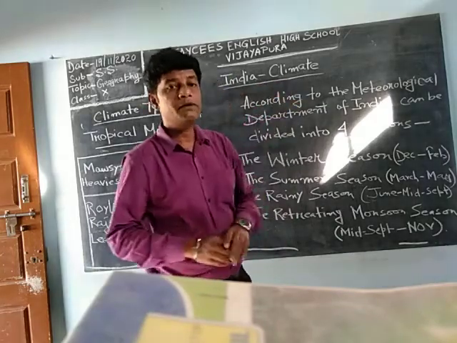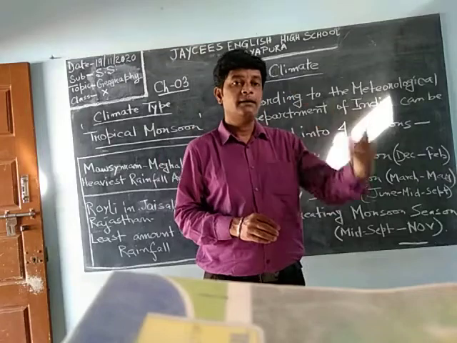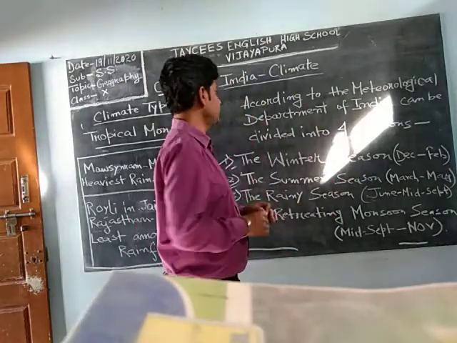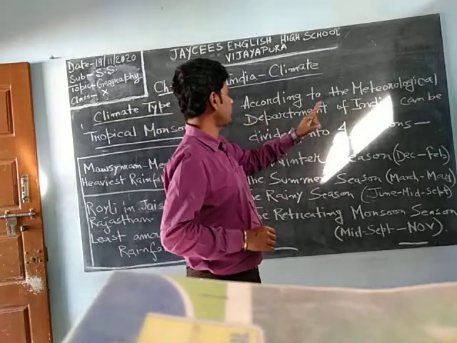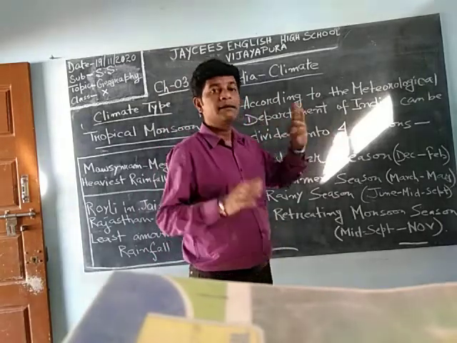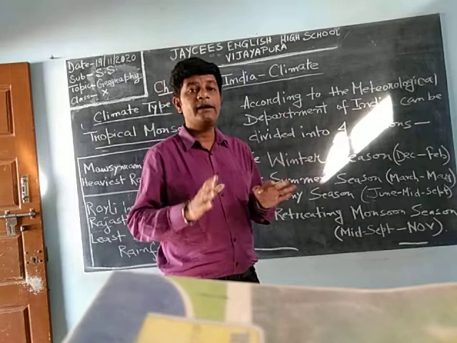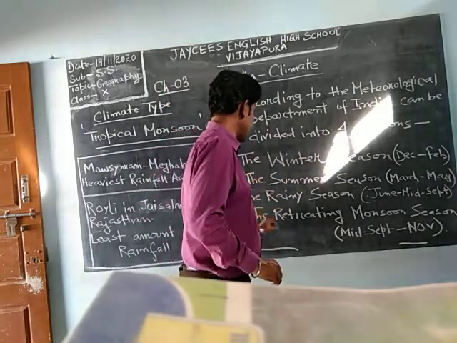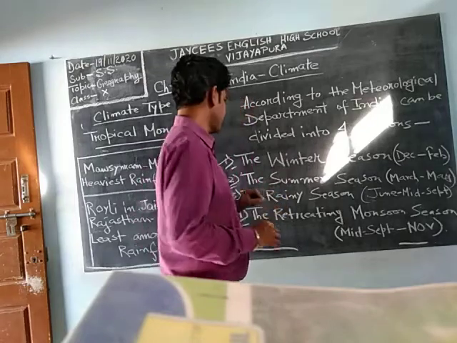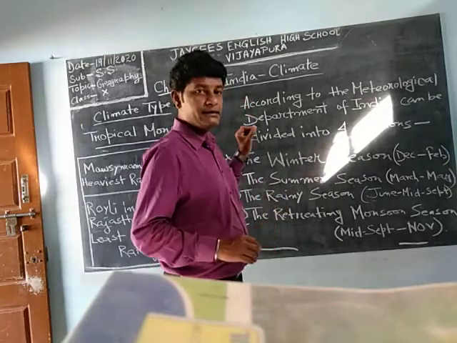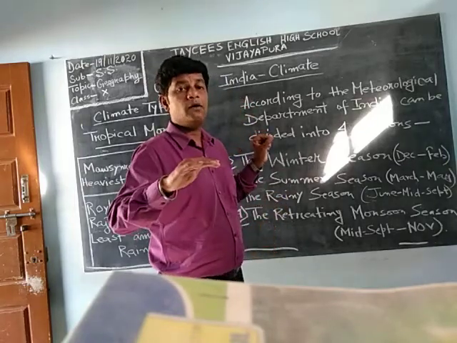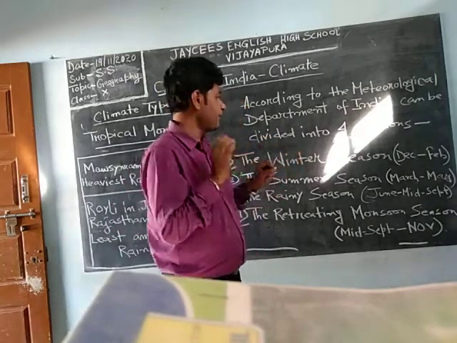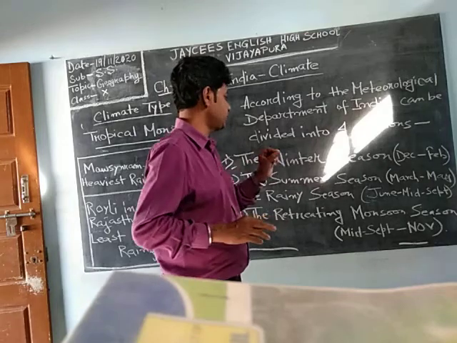This is the continuation of that session only. In that video, we have gone through this, that as per the Meteorological Department of India, the seasons of India can be divided into 4 parts, and that is the winter, summer, rainy and retreating monsoon season. We have gone through the winter season. I have described to you that the winter season is December to February. Everything we have done for the summer season also.